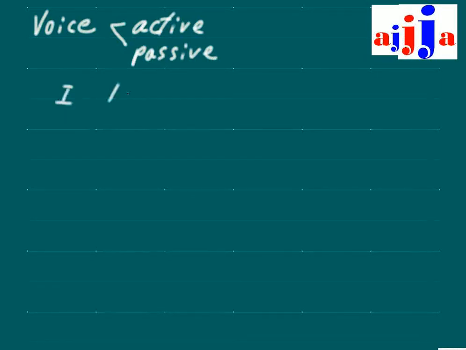Okay, let's talk about this one. I love you. Then we call this one subject, this one verb, this one object. That's right, object. Now, who does this action? That's right, the subject does this action, right?